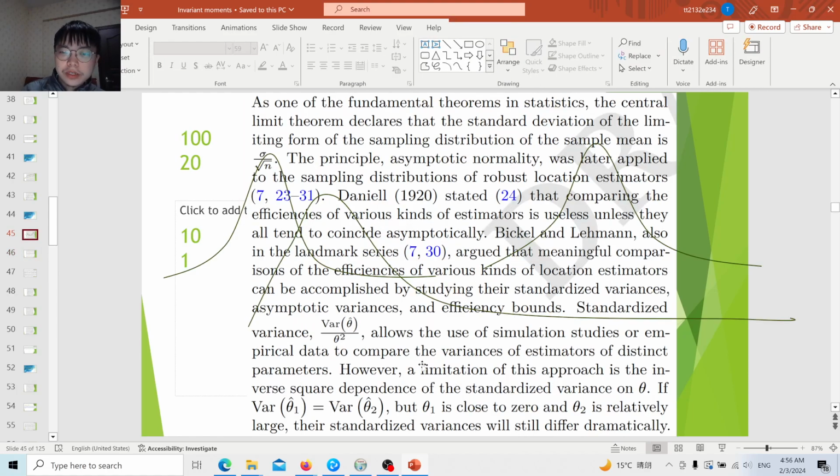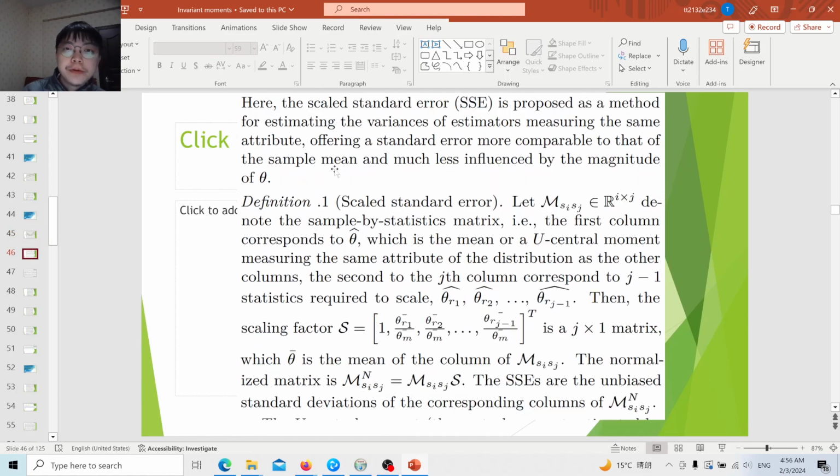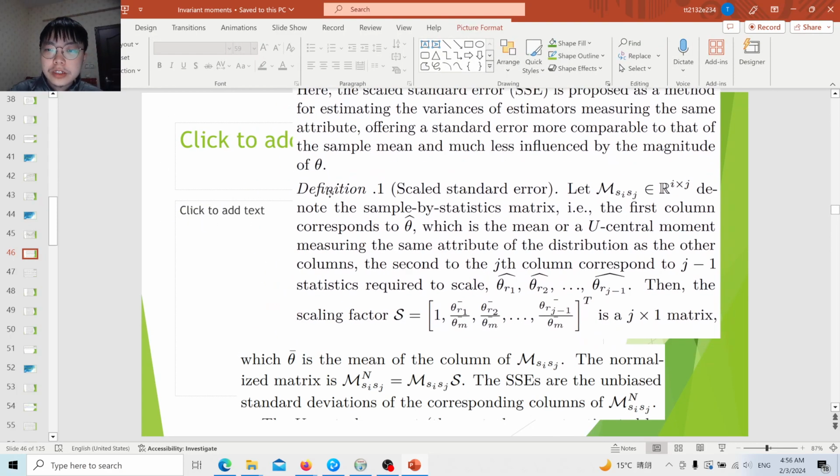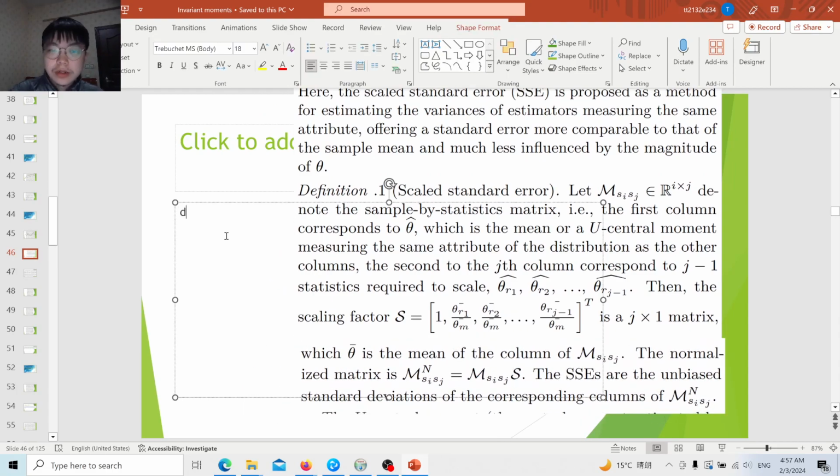A drawback of this approach is that the standardized variance has an inverse square dependence on theta. Therefore, I propose the scale standard error here. It was inspired by their approach, but the difference is that I do a pre-correction, before estimating the standard deviation. For example, here the mean is 1, 3, 6, then the trimmed mean is 5, 4, 5, 10, 7, and the Winsorized mean is 5, 7.